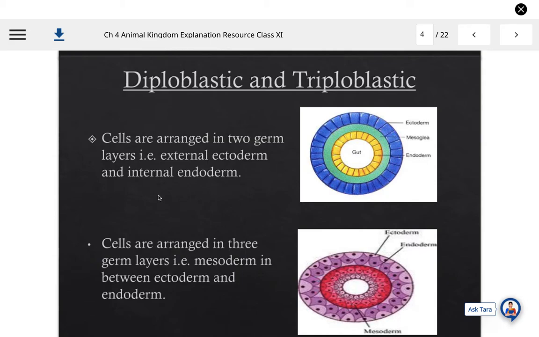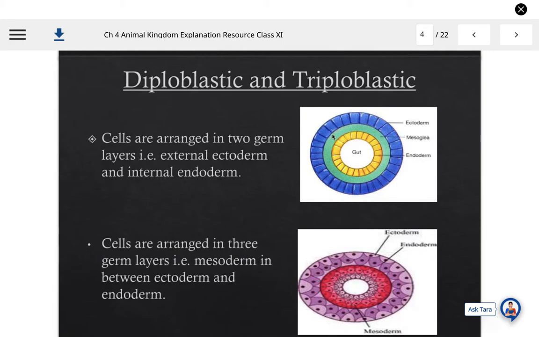Cells are arranged in two germ layers in case of diploblastic animals, where external ectoderm and internal endoderm are present, as you can see in this diagram.